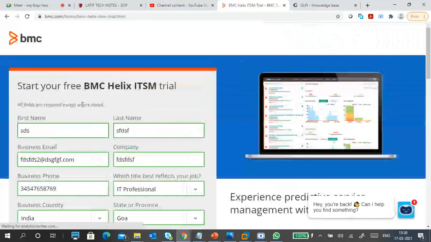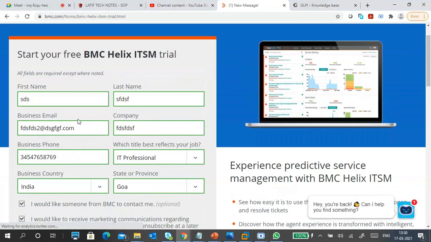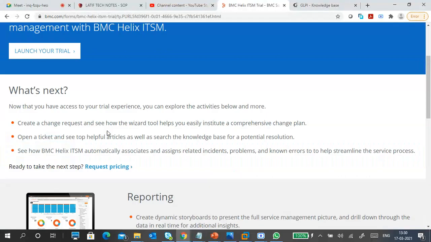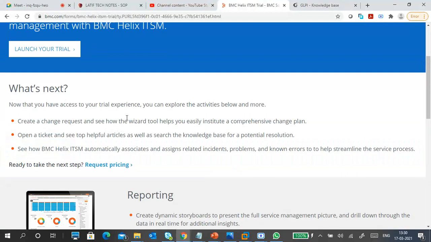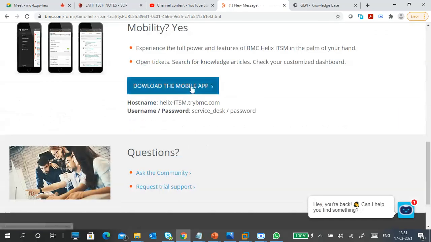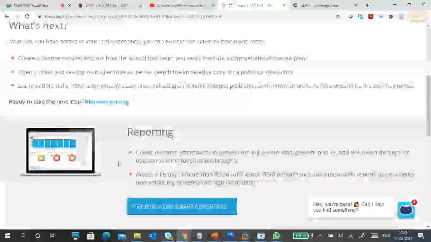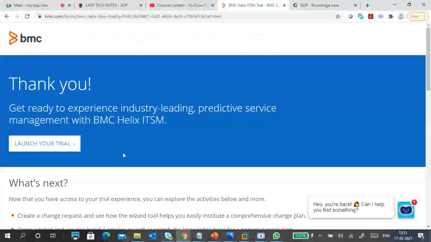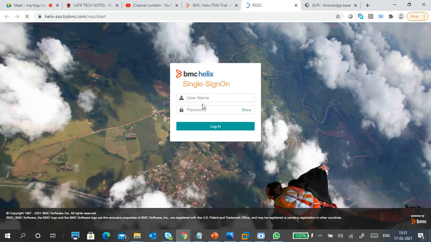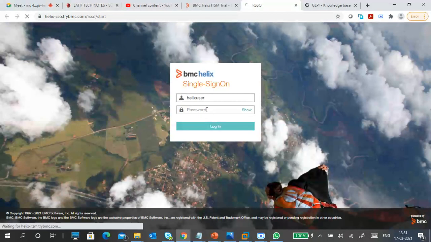But don't give like this type. Give something with some meaning, like proper names. So what is next? Start your trial. Helix reporting, download mobile app. These things are there. I used it so many days back. So it is asking to sign in, single sign-in.